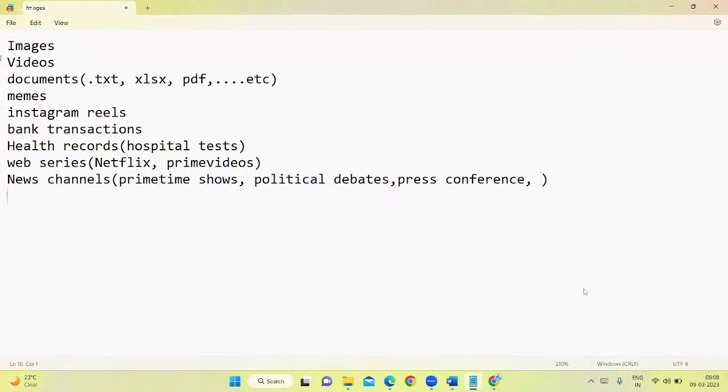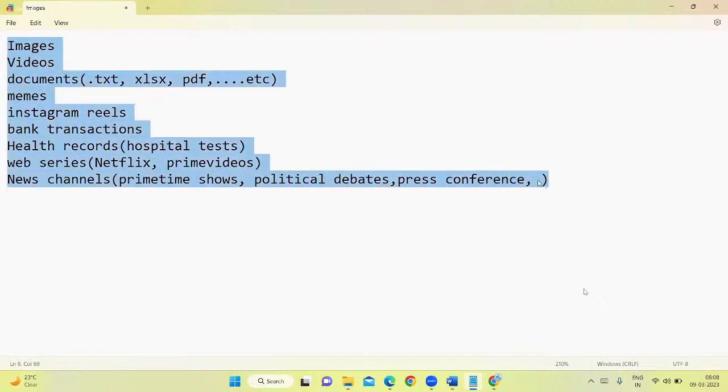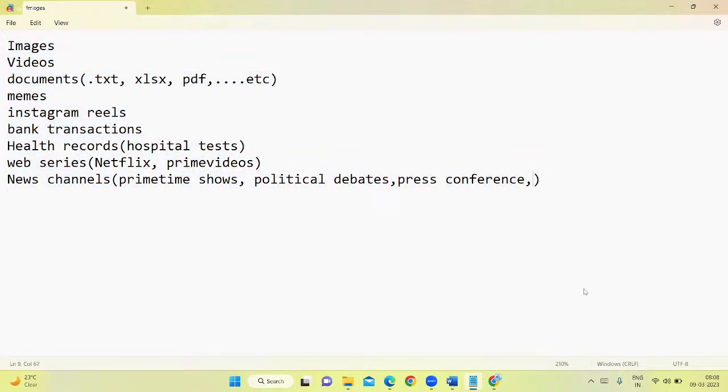So these days the data is in different formats, in different shapes. When you enter a shopping mall, the doors automatically open, and when you have entered, the door automatically closes. It's a sensor which is detecting that someone is trying to come in.